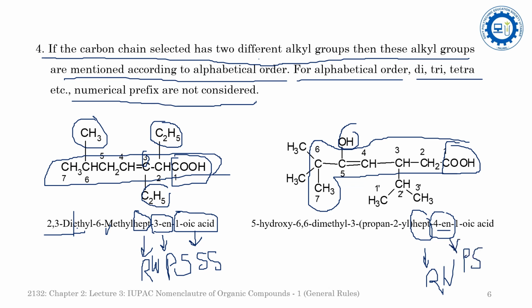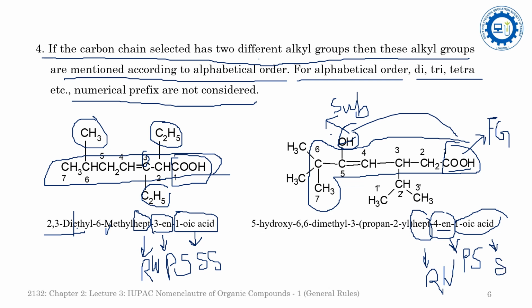Since among these 2, OH and COOH, in the priority order COOH comes first and OH comes later, we have to consider the OH as a substituent, whereas the COOH is the functional group. So COOH will become the secondary suffix. So 1-oic acid is the secondary suffix.